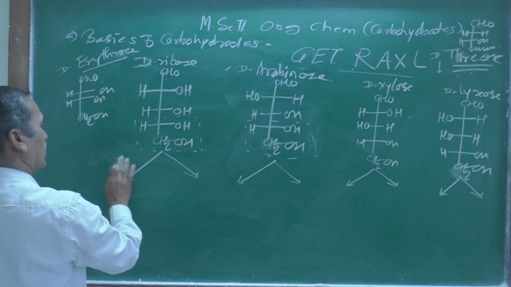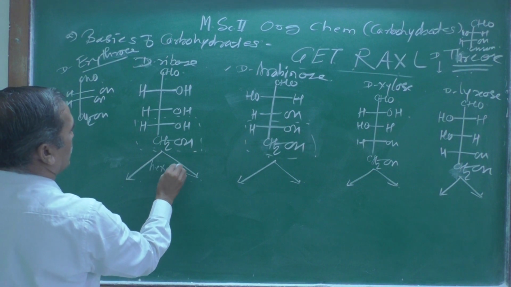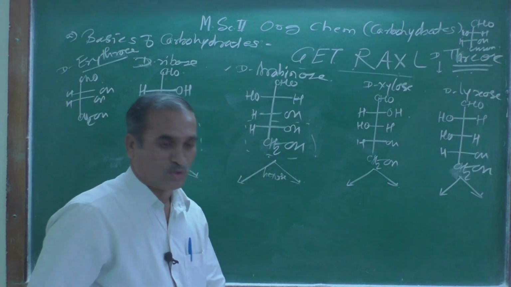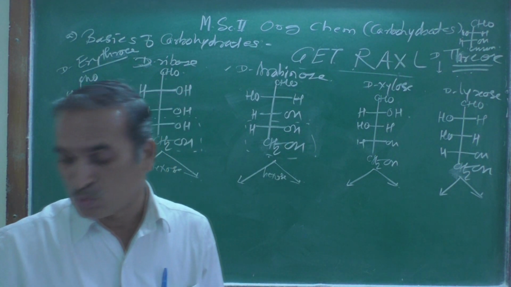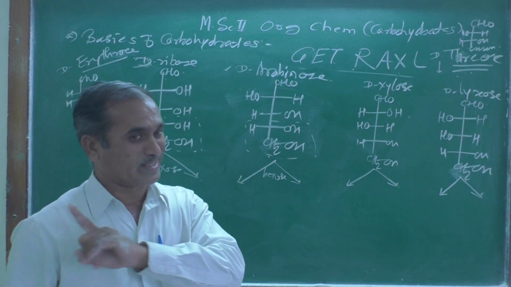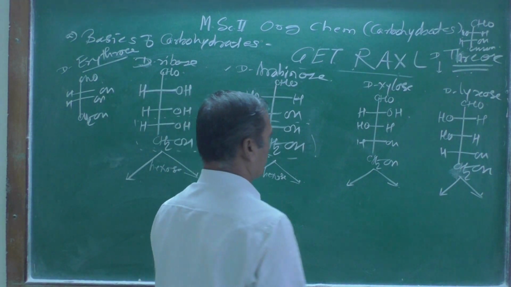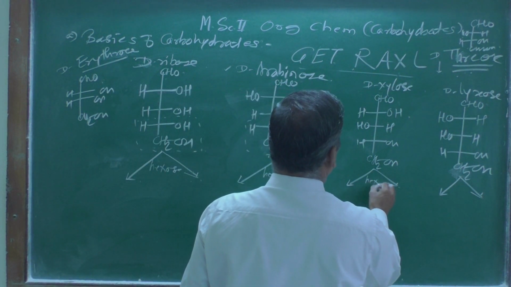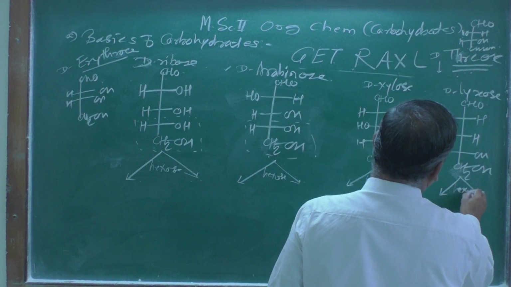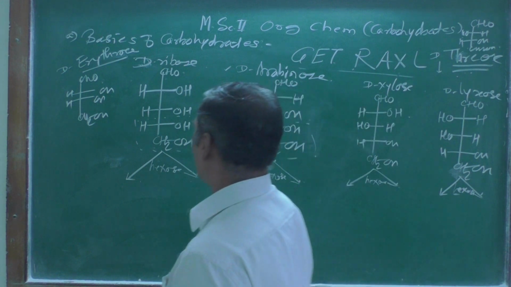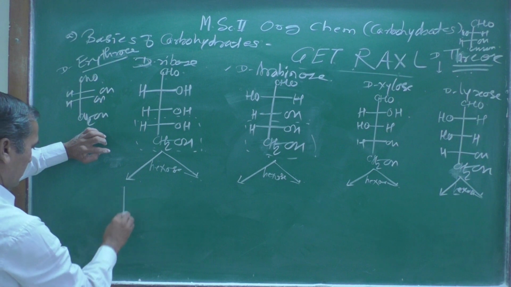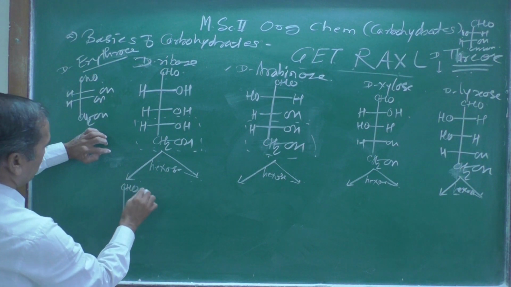Now what are you going to get here? Here you are going to get hexoses, and among the hexoses one of the structures is glucose. I am sure you know the structure of glucose. So from here you are going to get the hexose compounds, right? Now look here, the same thing you have to draw over here. This CHO, what do you have to do?